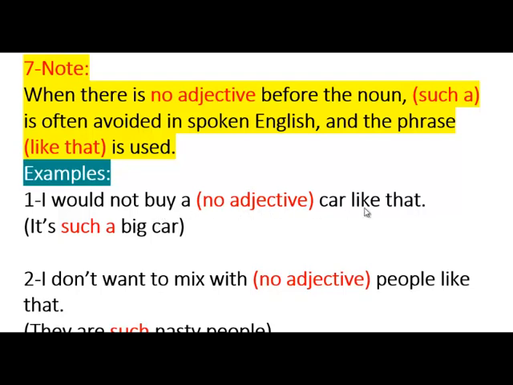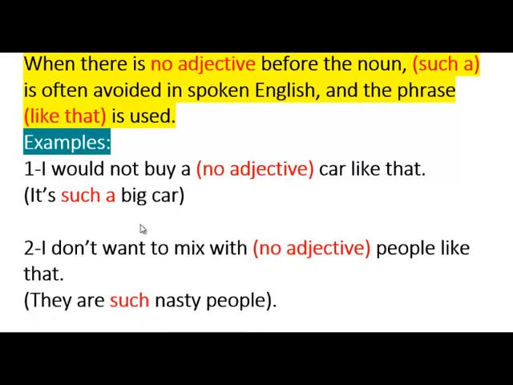So you don't say, I wouldn't buy a big car like that. You say, I wouldn't buy a car like that, okay? Because you know what you're talking about, that there is no adjective here. It's such a big car. Another example, I don't want to mix with people like that. Not nice people, okay? So they are such nasty people, not polite to mix with. So I don't want to mix with people like that.